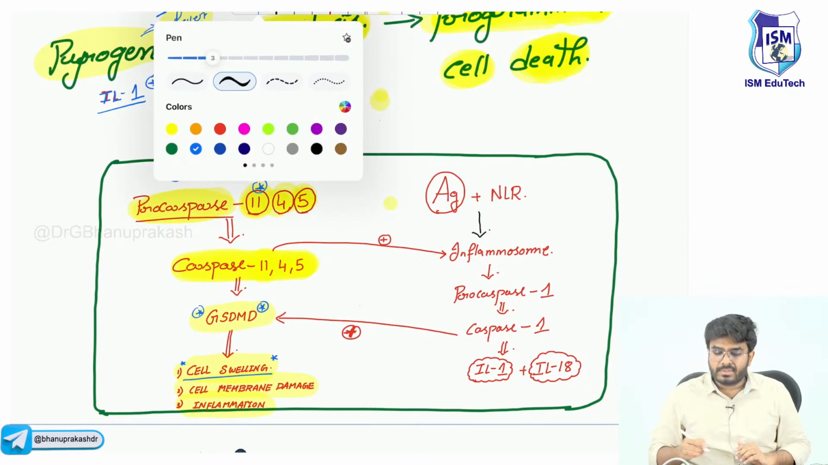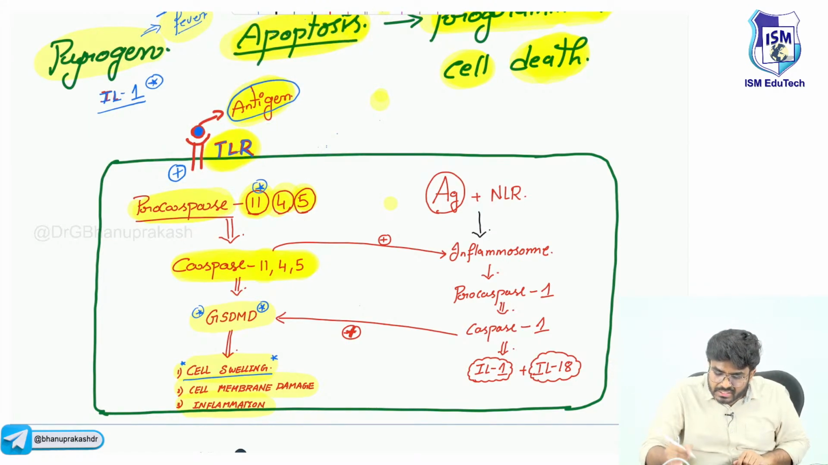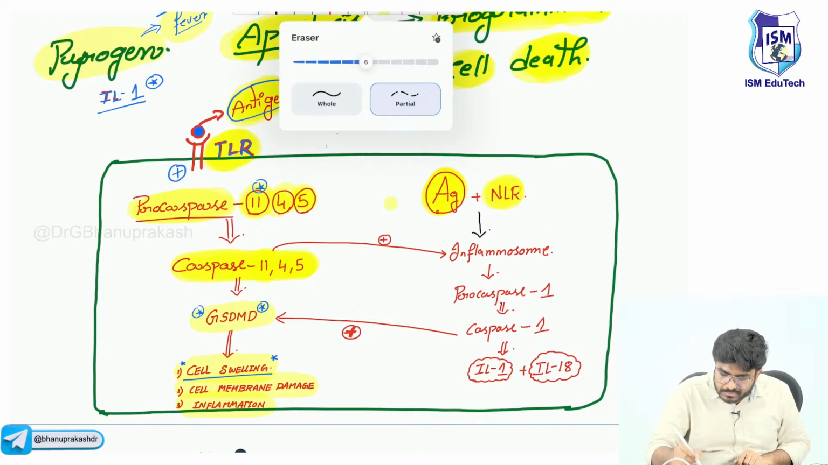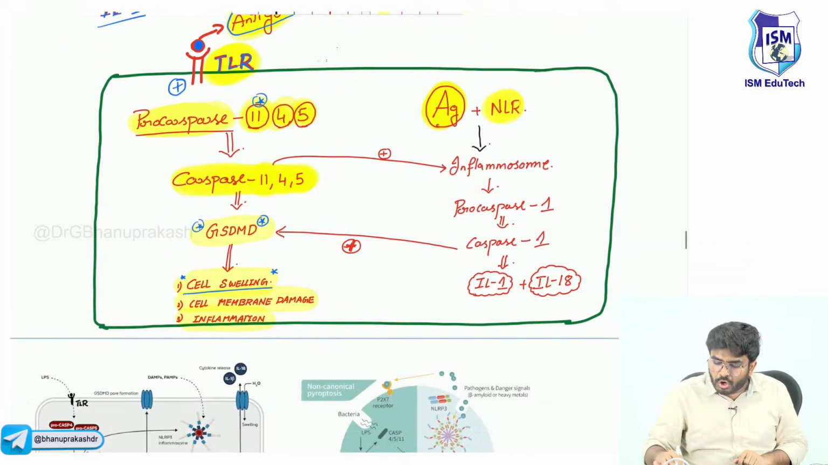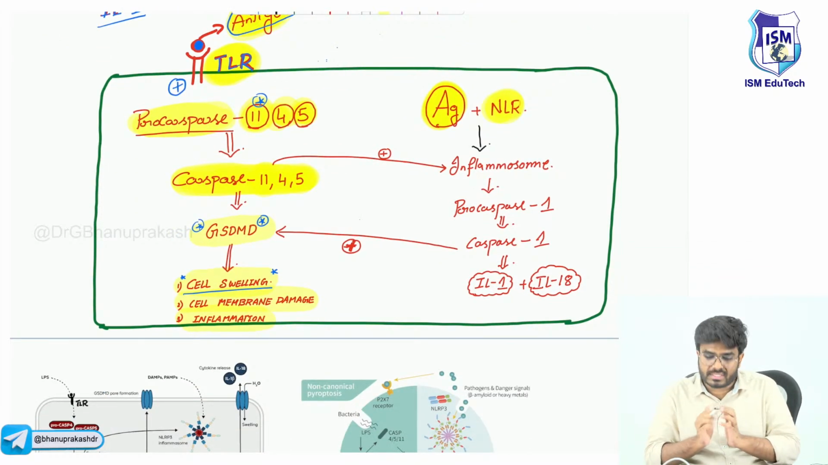Sometimes, do you know what happens? Sometimes the antigens can directly enter into the cell. The bacterial antigens can directly enter into the cell. Once they enter the cell, they are going to bind with NOD-like receptors. Now they are binding with NOD-like receptors. Antigen binding with NOD-like receptors.